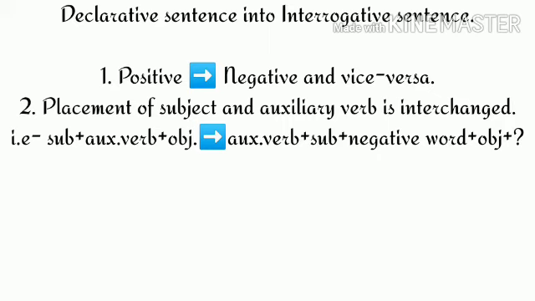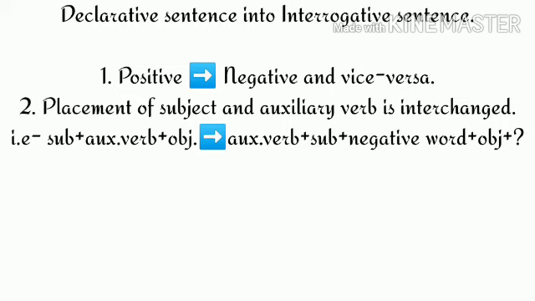So, while changing declarative sentence into interrogative sentence or vice versa, we convert positive sentence into negative sentence and the negative ones into positive sentence. Now, the second thing is if the sentence is having an auxiliary verb, then the placement of subject and the auxiliary verb is interchanged.